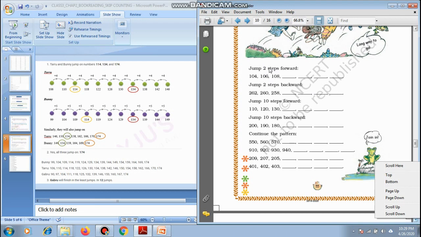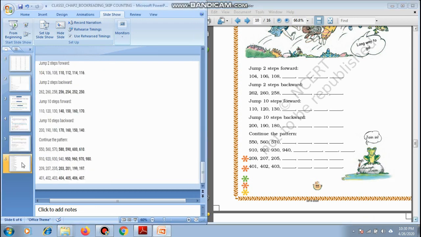So jump, step forward and backward. We have already discussed forward and backward. Forward means आगे जाना, backward means पीछे जाना है. So we have also done jump by 10, which is actually skip counting by 10, forward and backward. So let us try to do these questions.